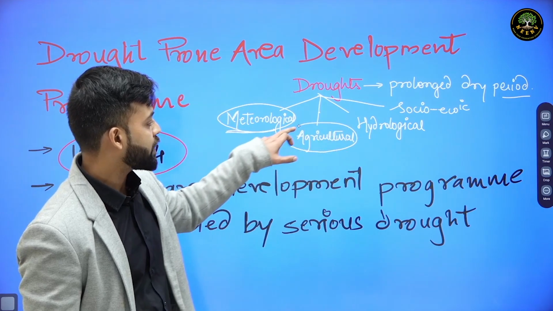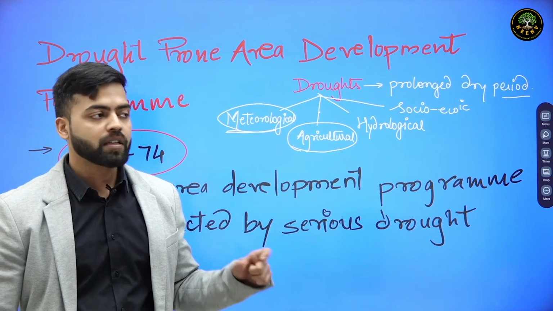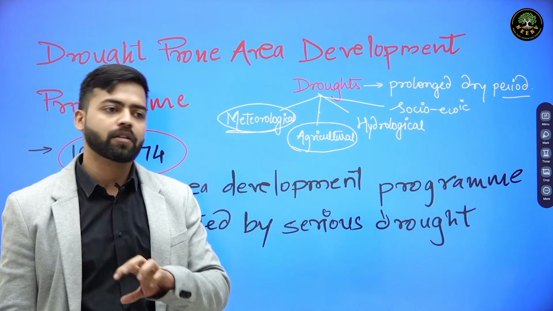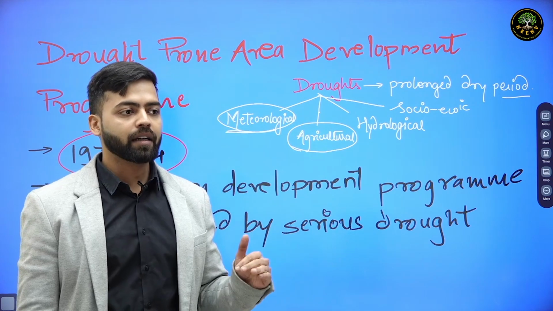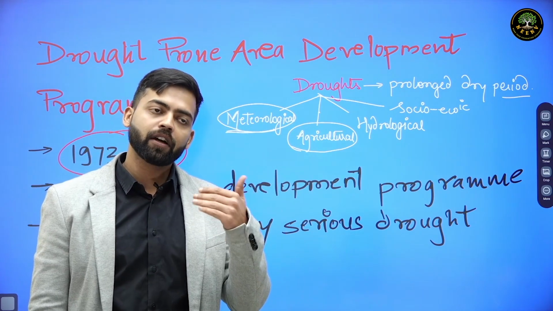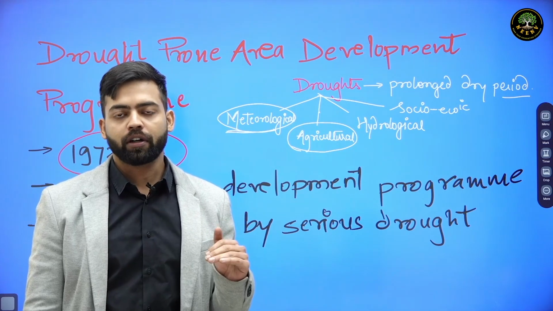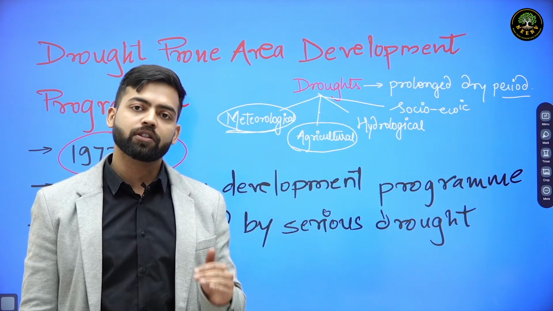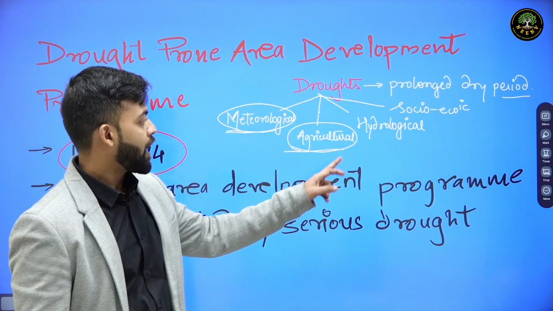Agricultural drought happens when there is lack of water for irrigation purposes. Suppose rice requires 150 centimeter of average annual rainfall, and if we are growing rice in a dry region and we are growing it through irrigation, so we are providing additional water. If that additional water is not available, then we can call it agricultural drought.